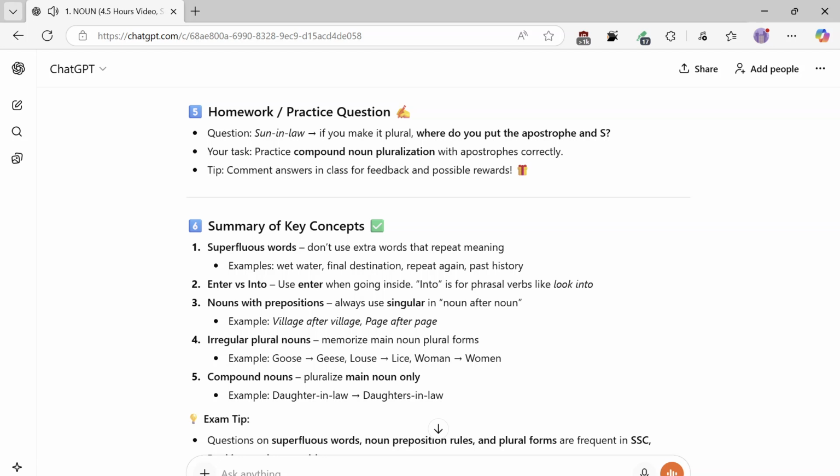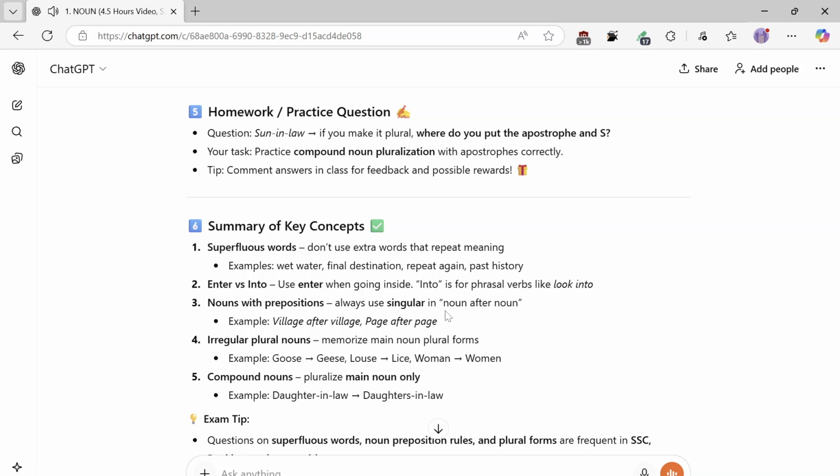Summary of key concepts. 1. Superfluous words: don't use extra words that repeat meaning. Examples: wet water, final destination, repeat again, past history. 2. Enter versus into: use enter when going inside. Into is for phrasal verbs like look into. 3. Nouns with prepositions: always use singular in noun after noun. Example: village after village, page after page.